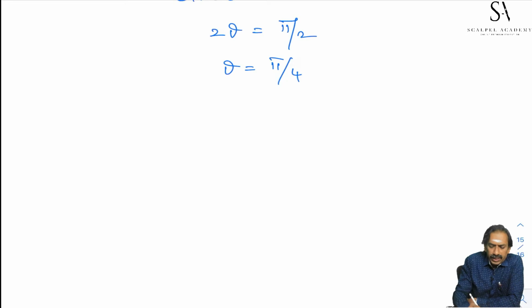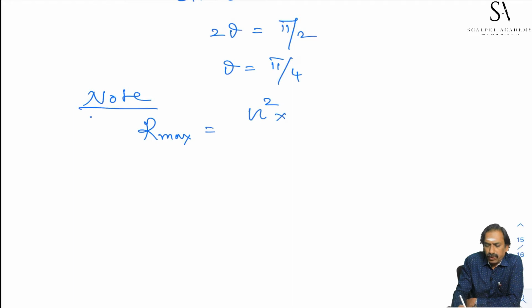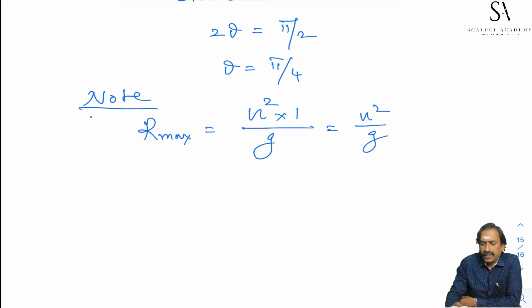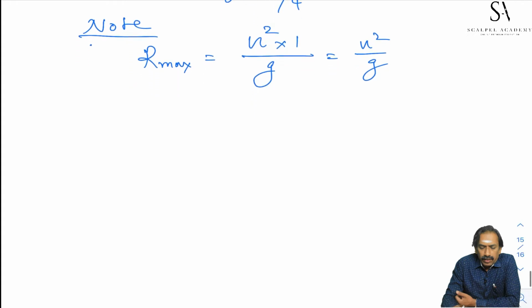If so, what is the maximum range? Maximum range is equal to u square sin 2 theta, that is equal to 1, by g, that is equal to u square by g. This is the maximum range of a projectile which is projected with a velocity u. Next question.